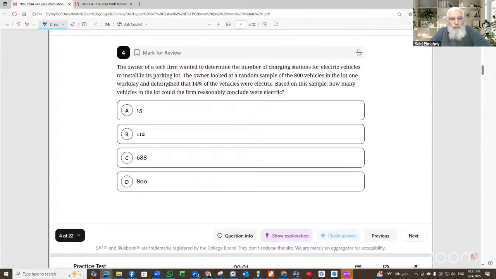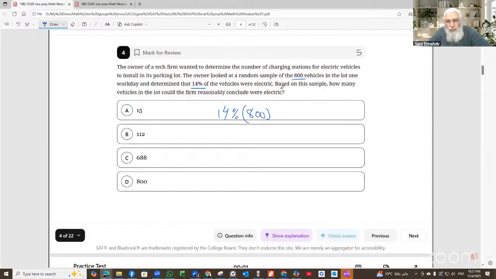The owner of a tech firm wanted to determine the number of charging stations for electric vehicles to install in its parking lot. The owner looked at a random sample of 800 vehicles in the lot one work day and determined that 14% of the vehicles were electric. So 14% of means multiply by 800.